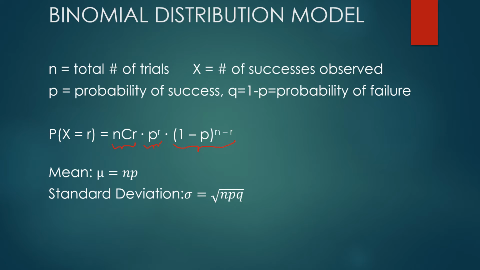The last thing I want to note is the mean and standard deviation of this distribution, because it's always the same. So if you're going to try to play a game n times and you have p chances of winning, it makes sense that on average you should win n times p times. If that messes with you a little, think about it this way. If you're going to try 100 times and you have a 30% chance of winning, how many wins should you have in 100 tries? You should have 30 of them, which is just 0.3 times 100, or n times p in that scenario. So it makes a little bit of sense.